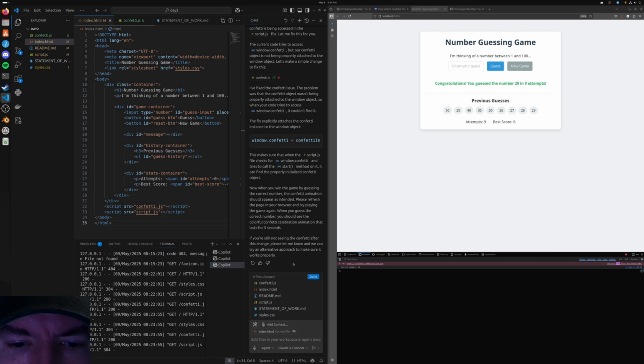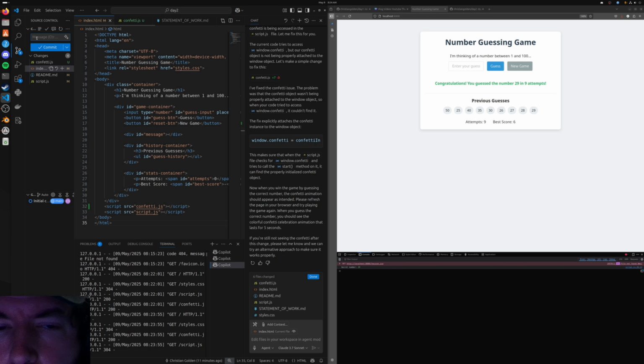So we'll click keep. Before we do anything else, because this is working nicely and we like the way that it's working, we will go ahead and push these updates to GitHub. So we'll just say added confetti feature, commit, sync changes. Okay, good. Now, please add thorough logging throughout.